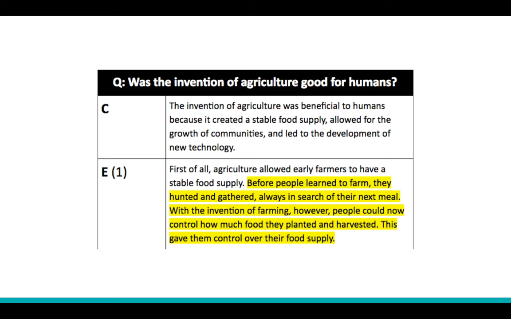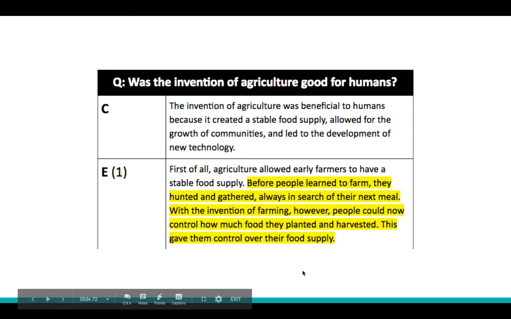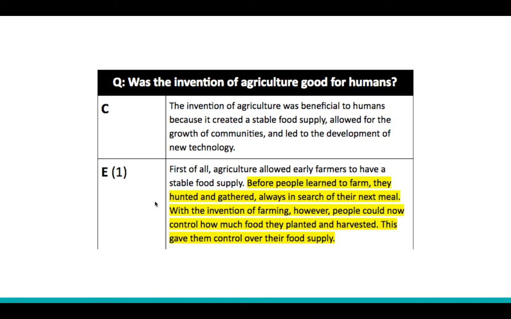Now for evidence, I'd like to write about stable food supply. So the beginning of my evidence looks like this. First of all, agriculture allowed early farmers to have a stable food supply. Now I need to give some more background information to help my reader understand what I mean when I say stable food supply. So my context would look like this.